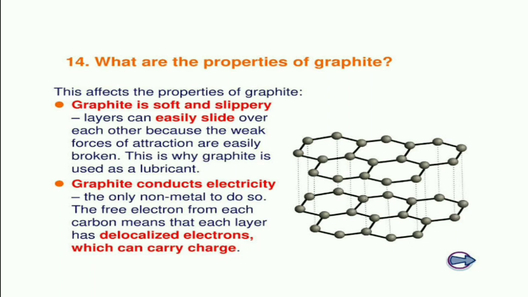Carbon has 4 valence electrons. 3 electrons are bonded to the other 3 carbon atoms and 1 electron is free, so it can conduct electricity. കുറേ electrons ഉണ്ടാവും. So delocalized electrons can carry charge. So these are the main properties of graphite: it is soft and slippery and it conducts electricity due to the presence of delocalized electrons.